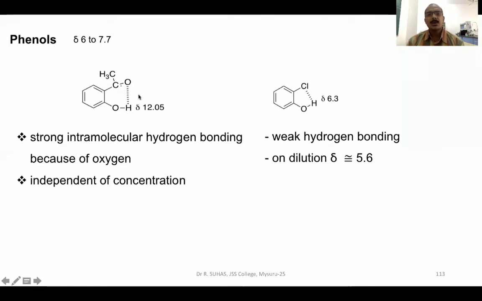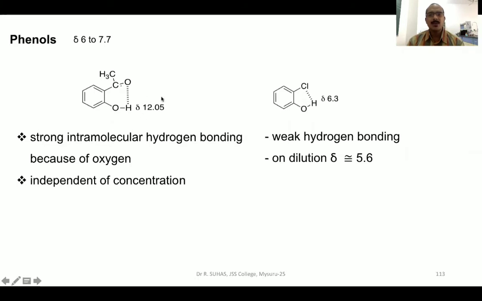Here in hydrogen bonding, no doubt they both are intramolecular hydrogen bonding. That means within the molecule, the hydrogen bonding is taking place. Though it is intramolecular, you can see that there is strong hydrogen bonding and weak hydrogen bonding. Here between H and OH, you will see that there is a very, very strong intramolecular hydrogen bonding because of the presence of oxygen, and hence the delta value will be eventually 12.05.